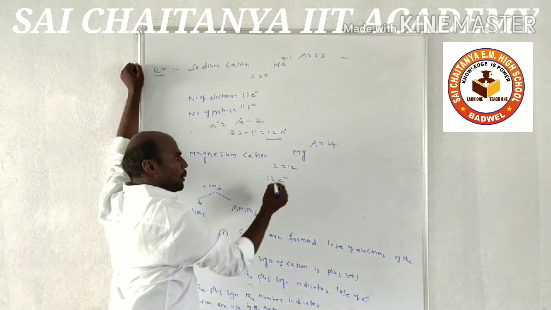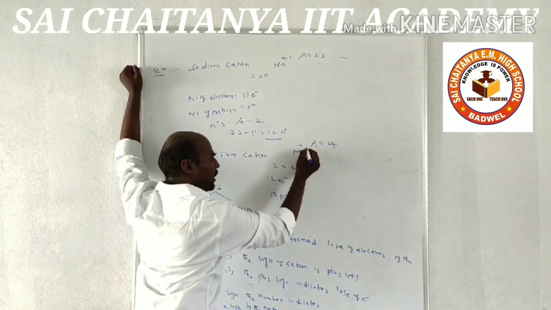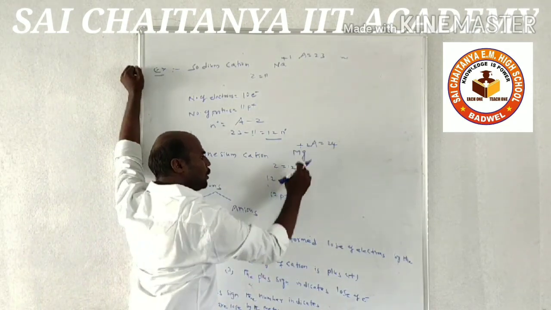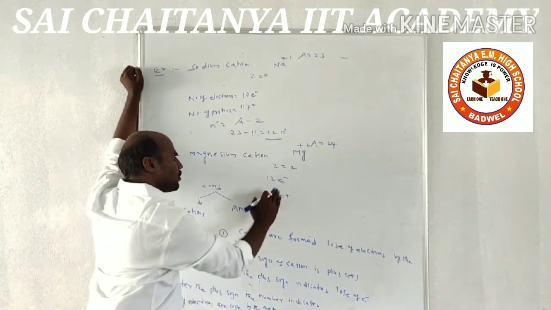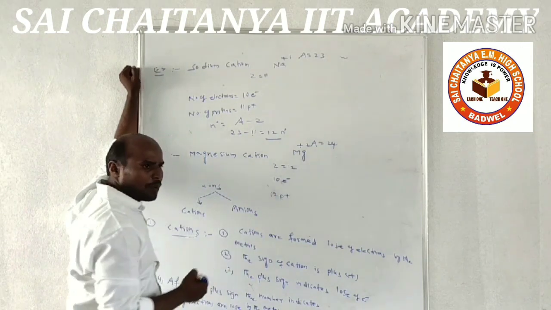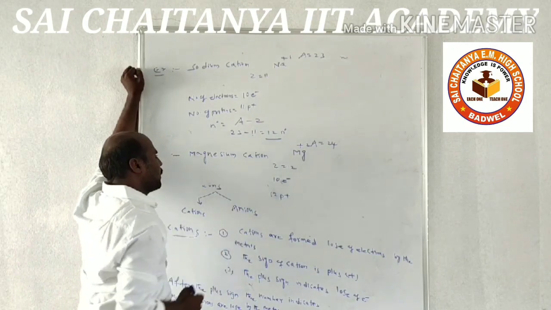But here the plus sign indicates loss of electrons. After the plus sign, the number indicates how many electrons are lost by the metals. So how many electrons will be lost? 2 electrons will be lost. So how many electrons will be present in the magnesium cation? 10 electrons will be present, and 12 protons will be present in the magnesium cation.